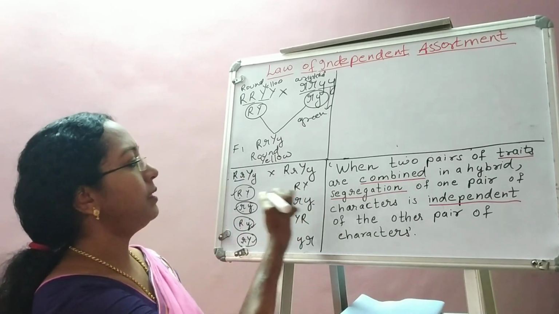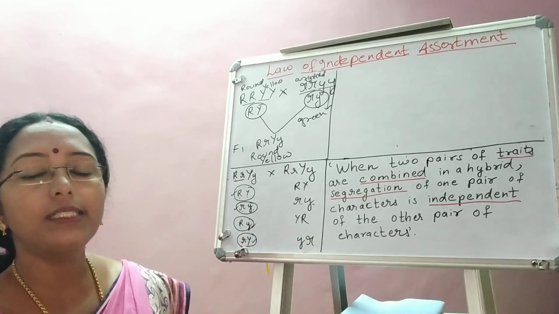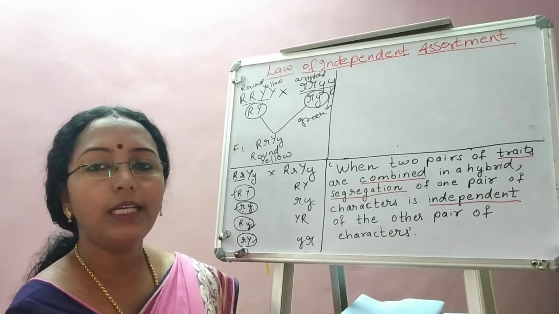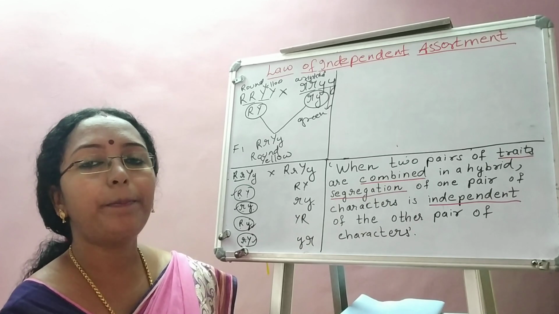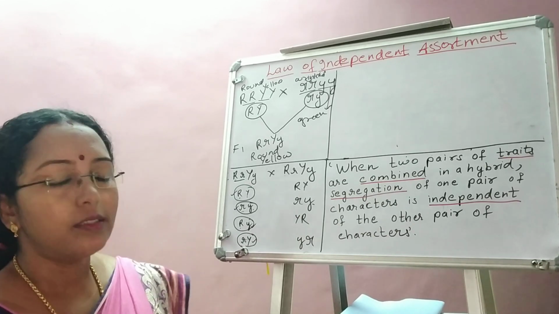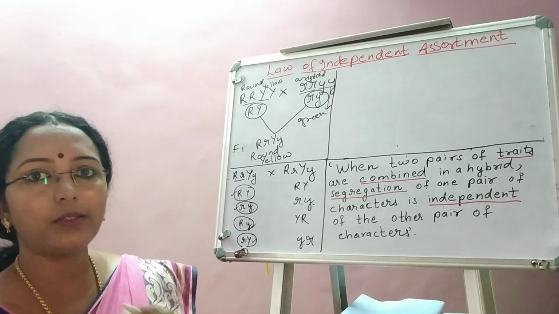Now moving on to the next step, we have written the gametes. Now we should know how these gametes combine to form the F2 progeny. In order to understand that, I had already explained to you the Punnett square in the previous video. So please check that video if you want to learn the basics of the Punnett square.